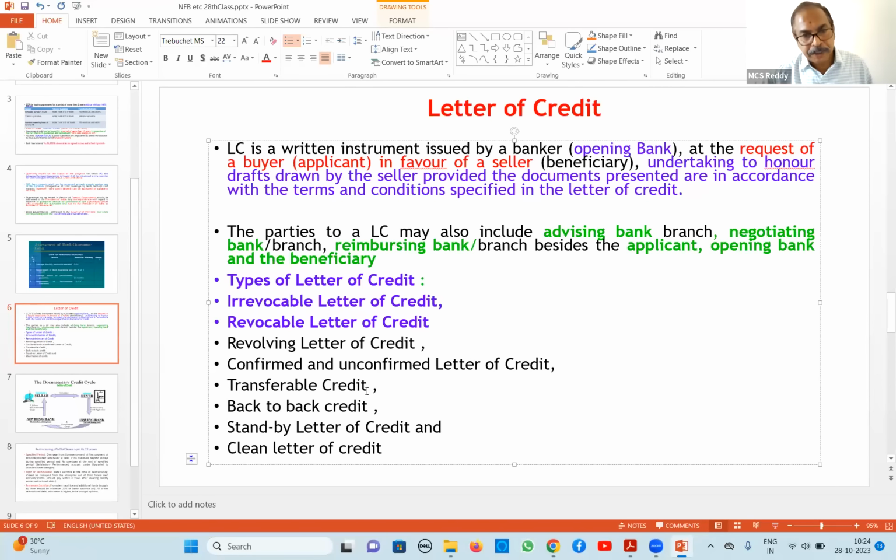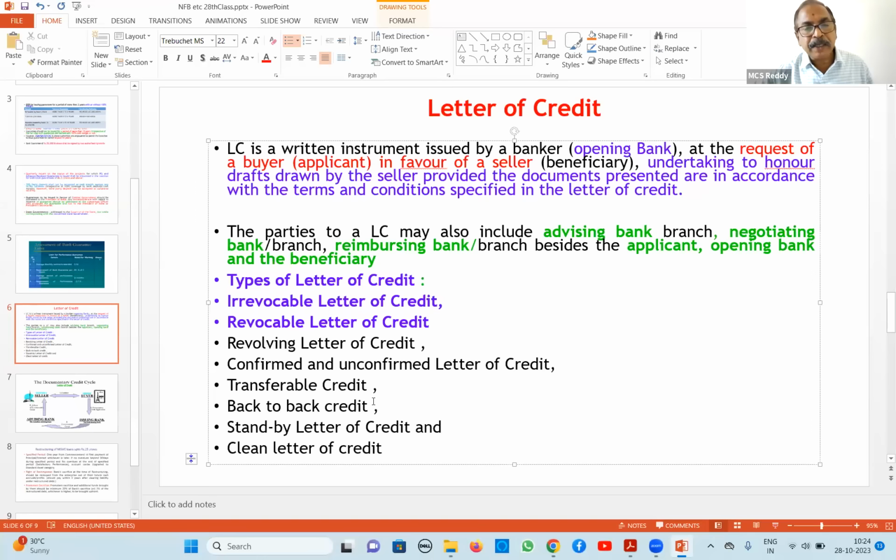Next, transferable credit. Transferable credit can be transferred in the name of another person. That means we are opening an LC in the name of the beneficiary. The beneficiary may transfer this LC to one other person, provided it is a transferable LC. Whom will he transfer to? He may be buying raw material from somebody, so they may transfer. This is what transferable credit is. But a transferable LC can be transferred only once, not more than once. Once it has been transferred, it cannot be done again.